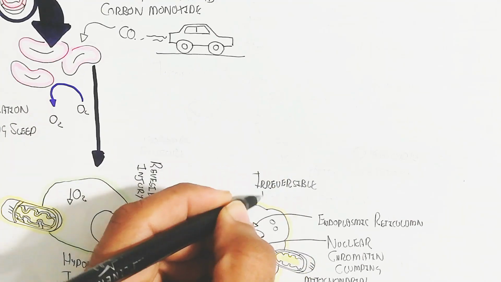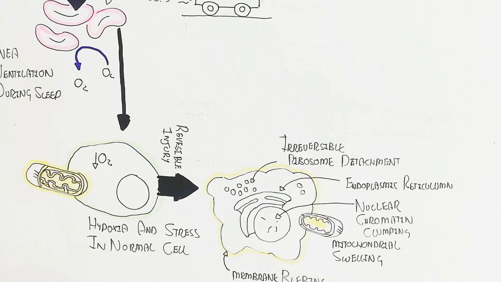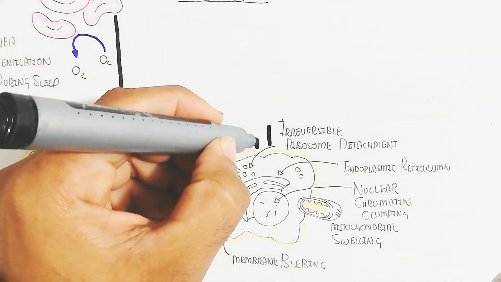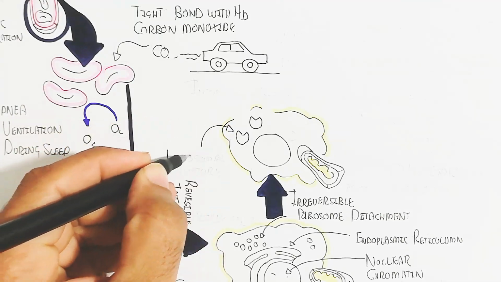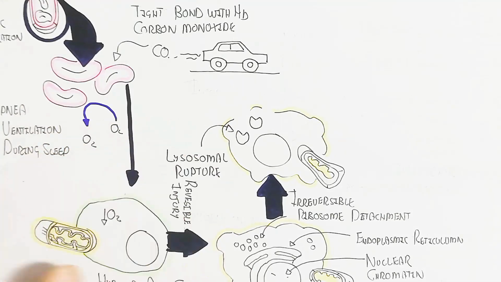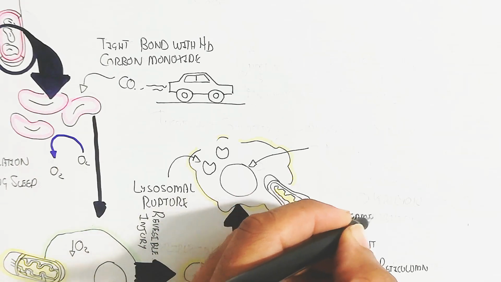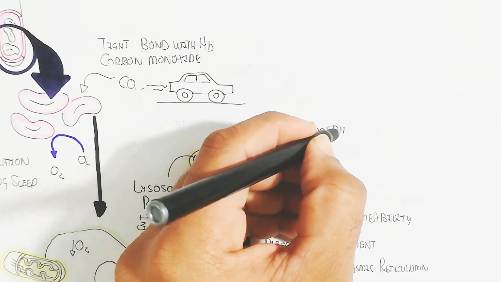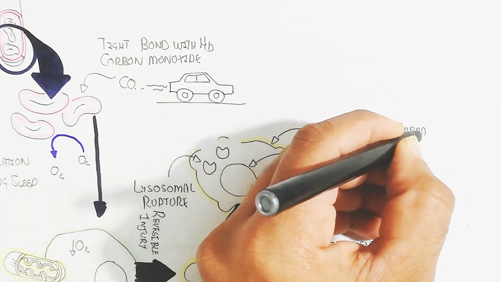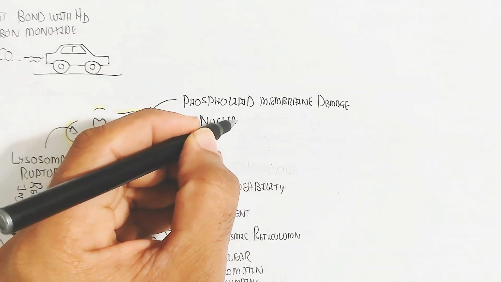While the irreversible injury, let's begin to understand. Irreversible injury means the permeability will increase, with swelling and dysfunction of the mitochondria. On the other hand, there is phospholipid membrane damage and lysosomal rupture, and a damaged phospholipid membrane will not repair easily.